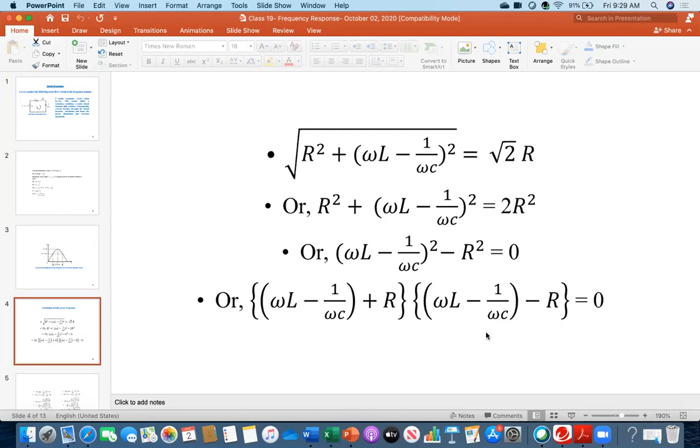Does this make sense? Kind of, just trying to write it down. Yeah, so I'm sure it'll make more sense once we see it in action.